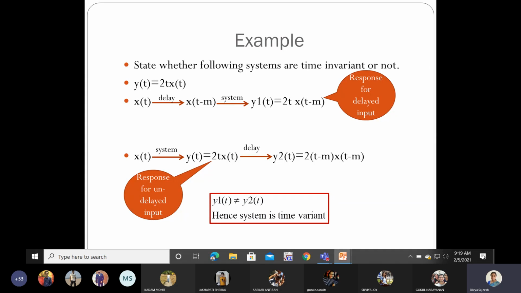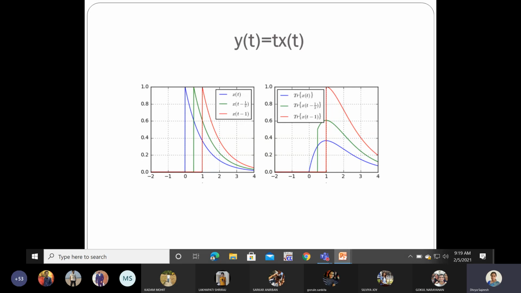Okay. So now let us see the graph for this. Instead of 2t, it is t x of t. Graph for this: I applied the input signal as an impulse signal. So I applied 3 impulse signals. You can see blue, green and red signals. On the left hand side, whatever is given is the input. The first is blue, that is the direct impulse signal. Now the second one is delayed by a time period of half. The third one is delayed by a time period of 1. So like that I have given 3 impulse signals as the input.